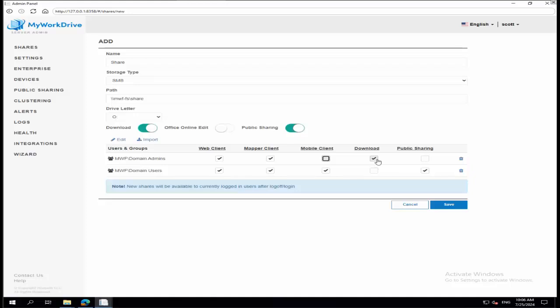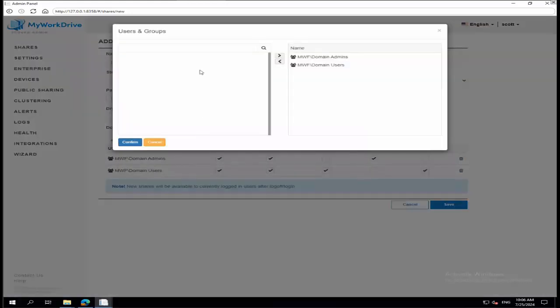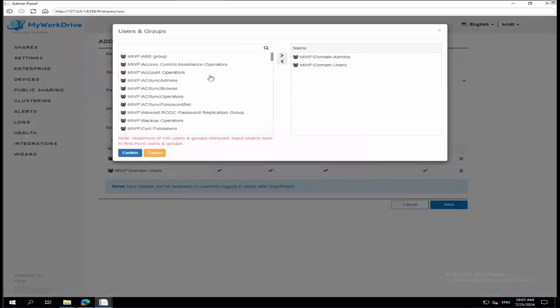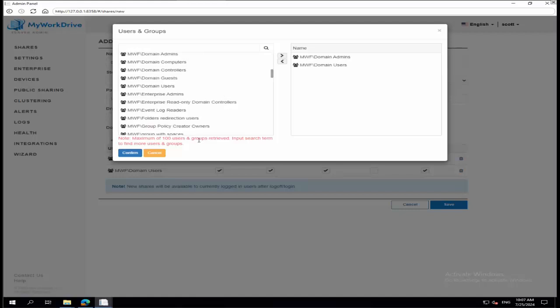So when you want that absolute finite granular permission of this user has access to this file, and this other user it's read only, and this other user doesn't have access at all, and this other user has full control, that's all going to carry forward when the user signs in via MyWorkDrive. Now, what can be misleading about this interface is if you click out to edit, it gives you a list of everything that's available in your Active Directory. And of course, we only show the first 100 users. You can search for anything else you want.